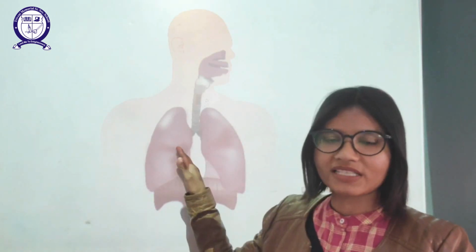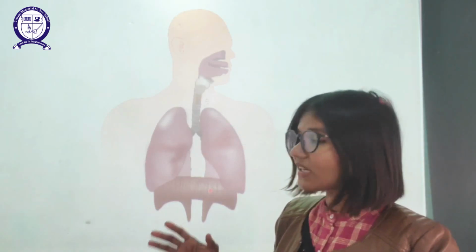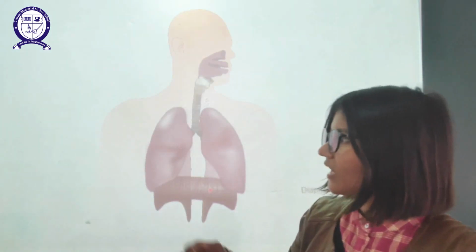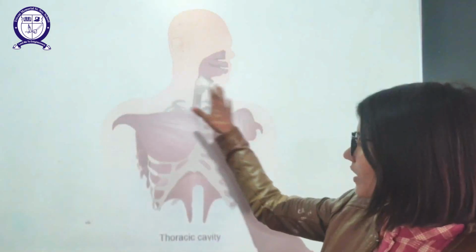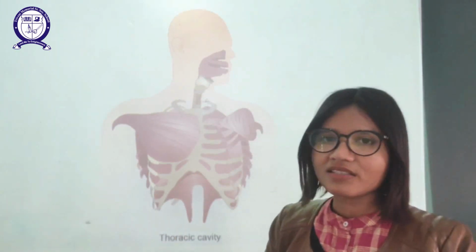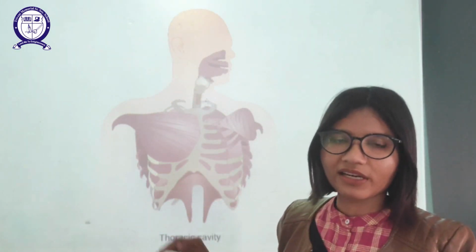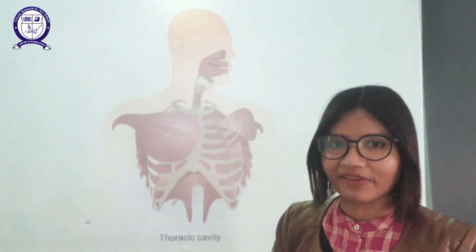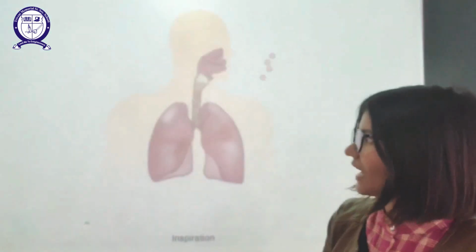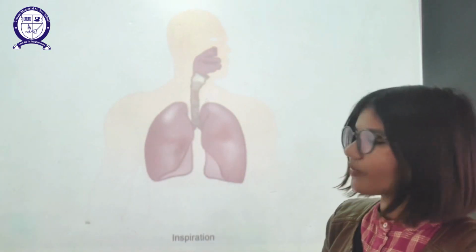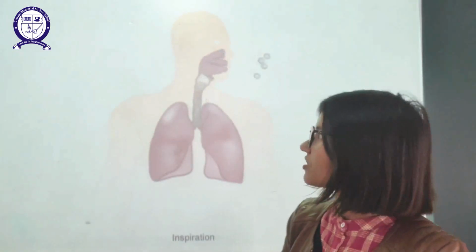Why is it so? The first function of the diaphragm is to differentiate between the thorax and the abdominal area. Secondly, it helps to increase the surface area of the lungs, which helps the lungs to breathe oxygen inside them. Okay. After that, this whole cavity in which our lungs and our heart are situated is known as the thorax cavity. Okay. After that, let us see the process of inspiration, that is taking oxygen inside the body.